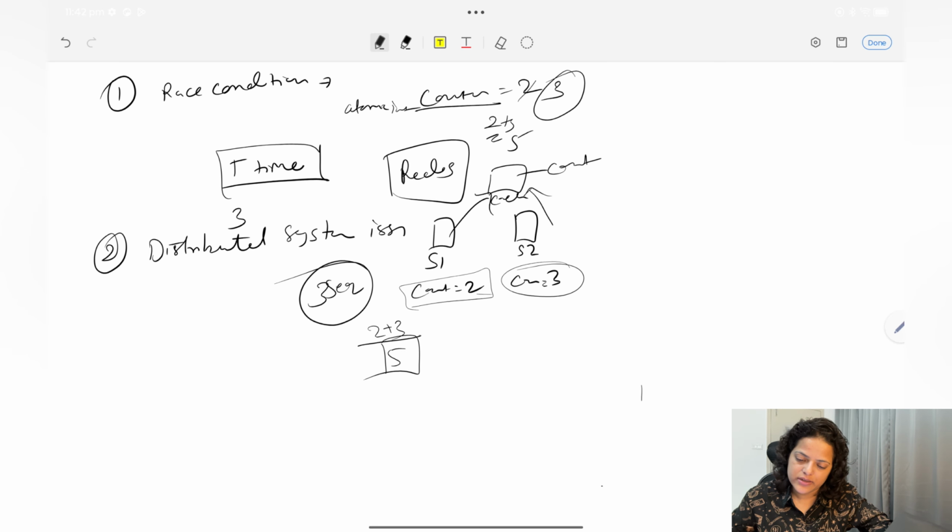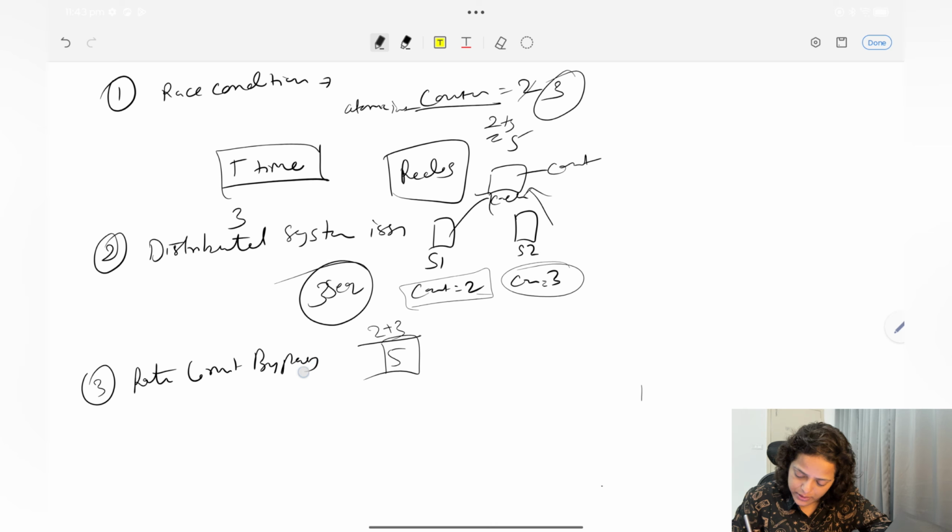Now the third one is rate limit bypass. What is rate limit bypass? Let's say you have done rate limiting on IP address. I have already told you, you cannot do it only for IP address. You should take the combination of user ID and IP address, because a spammer can create thousands of IP addresses.